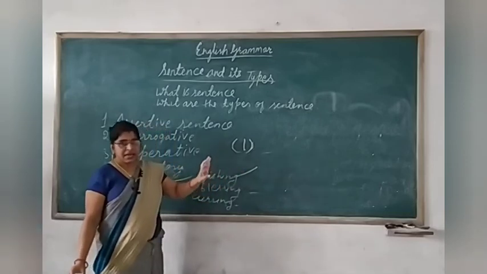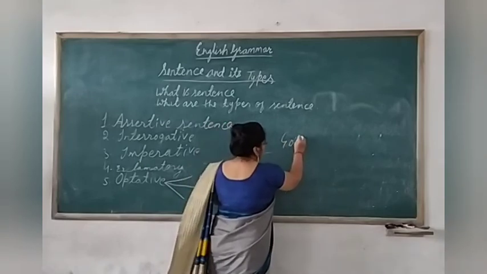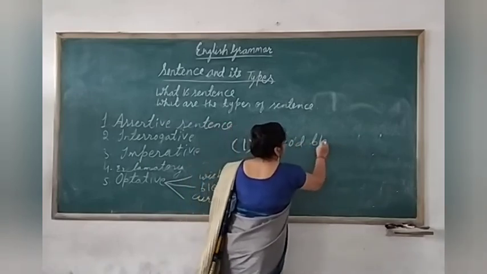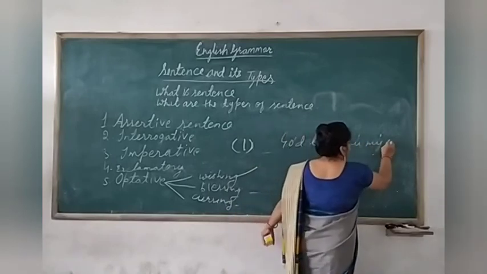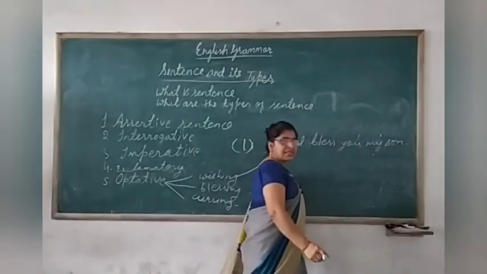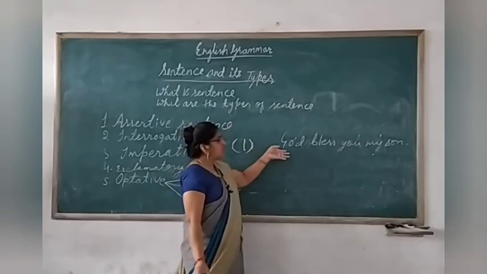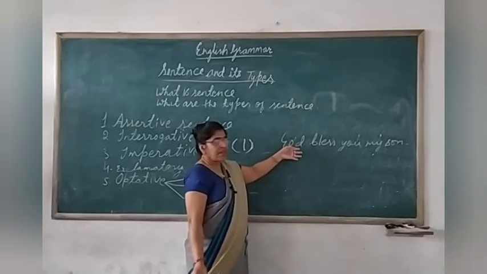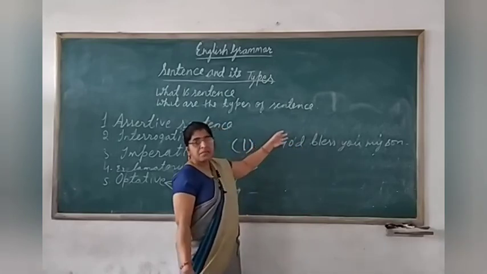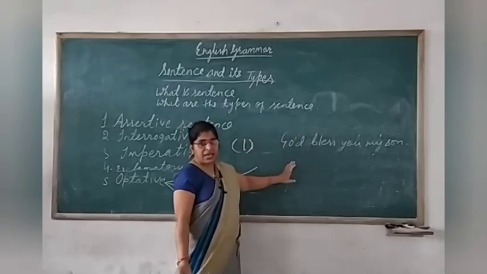Sometimes may is hidden. For example, see here. God bless you, my son. What is happening in this sentence? Here, the person is giving a blessing. So here may is missing. So it is not always necessary that may should be there.